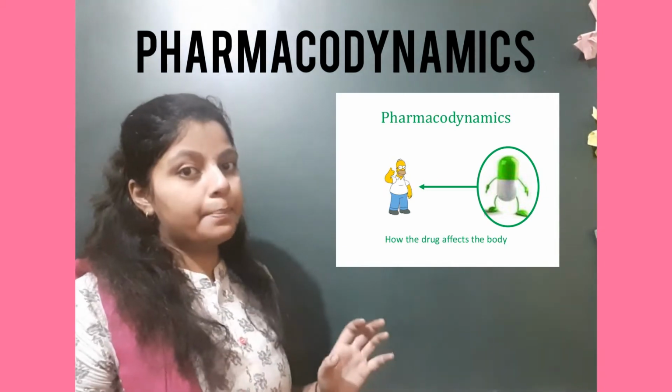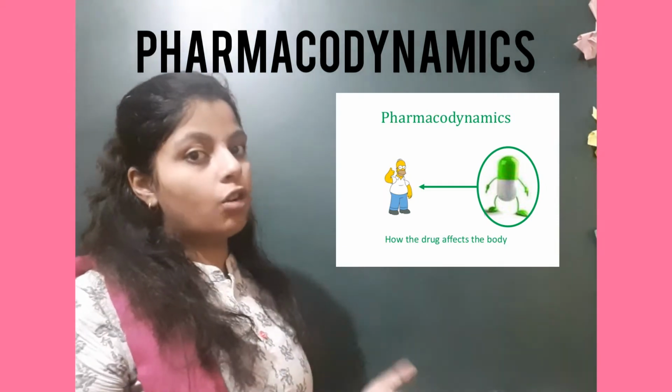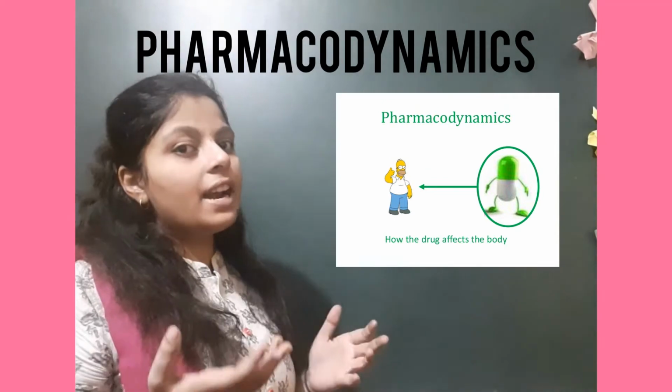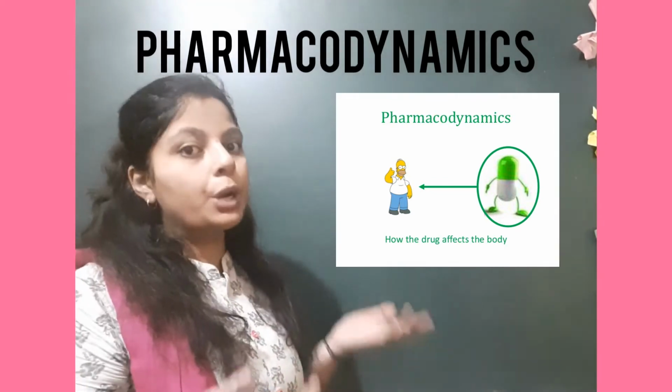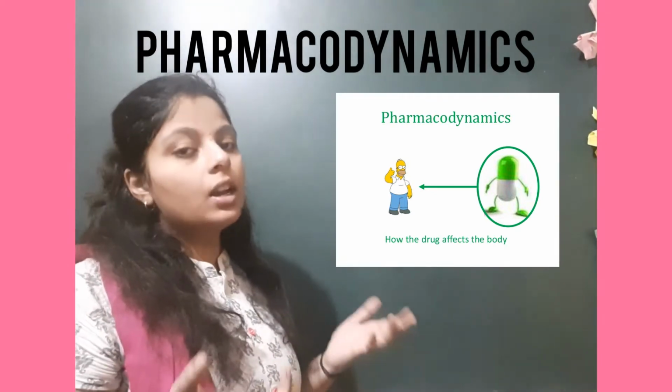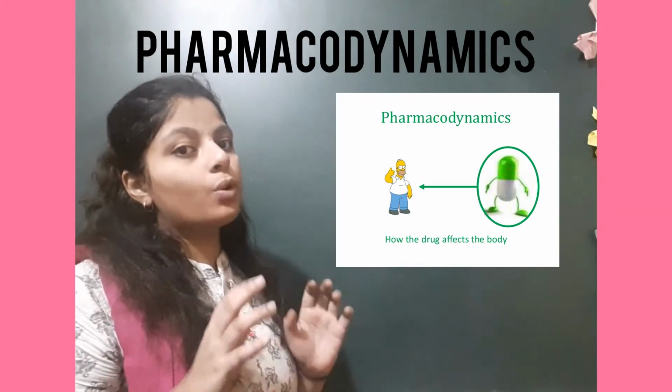Toxic effects are those that affect a particular organ or the whole body. And side effects are mild, things that happen when you take the drug, for example vomiting. So these are all about pharmacodynamics.